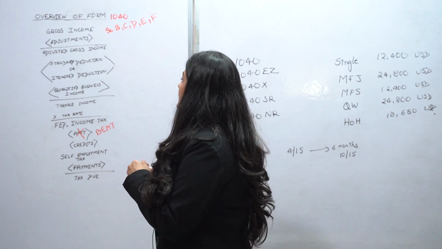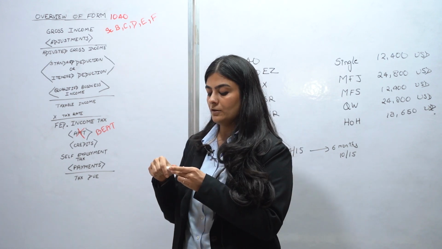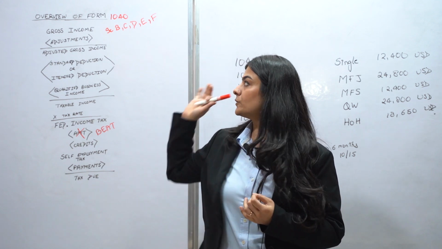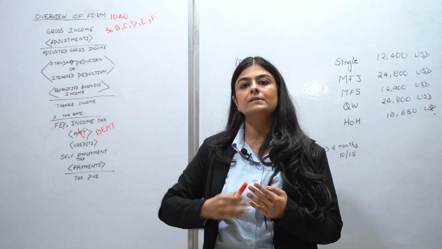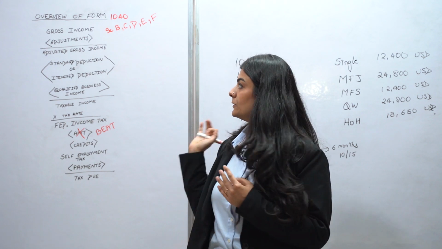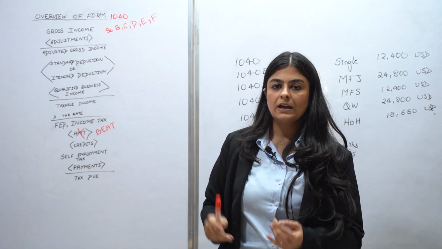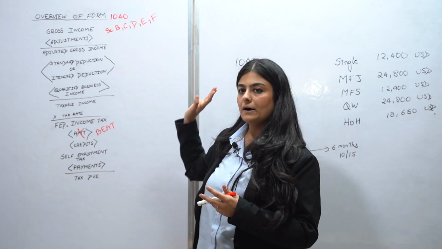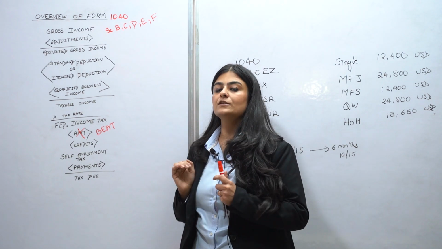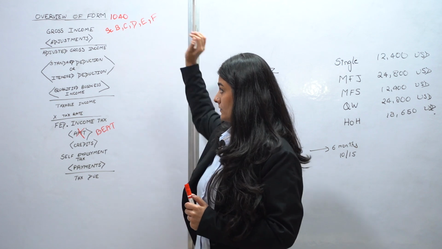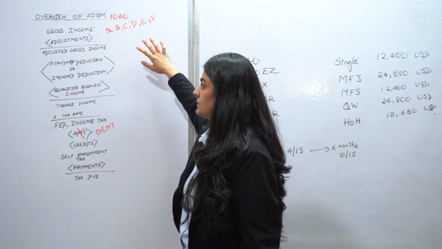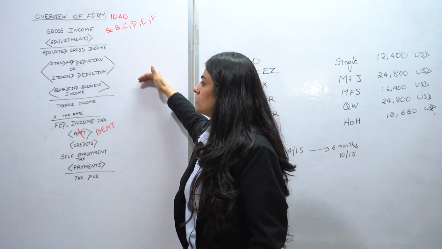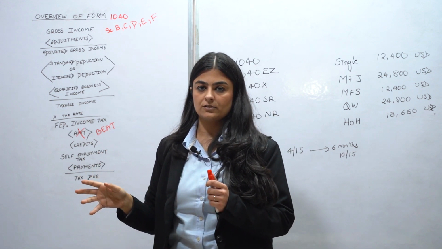These could be in the form of any withdrawal from your IRA account. If you've had a penalty, that would be in your adjustments. Any payments that you've made into your IRA account will be shown as a part of your adjustment. Any educator expense, any student loan expenses will be a part of your adjustments. So these are the ones that you've incurred during the year. After making the necessary adjustments to your gross income, you come down to adjusted gross income and you are allowed these deductions from your adjusted gross income.